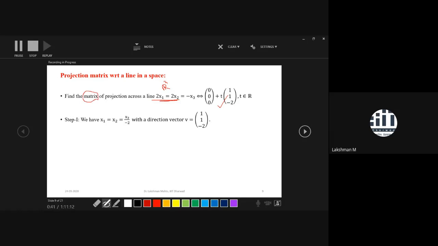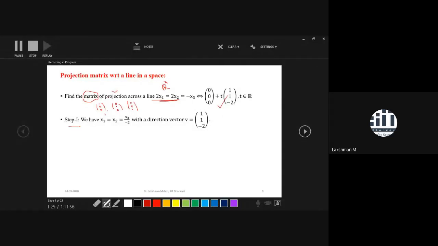The matrix is very important. In order to find the matrix, we will find the projection of very special elements in R3. What are those? (1, 0, 0), (0, 1, 0), and (0, 0, 1). Once you are able to find the projection of these, consider the projection of (1, 0, 0) as the first column, the projection of (0, 1, 0) as the second column, and the projection of (0, 0, 1) as the third column. The matrix you get will denote the projection matrix, or the matrix of the projection.